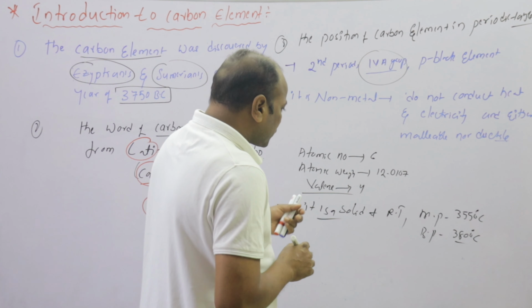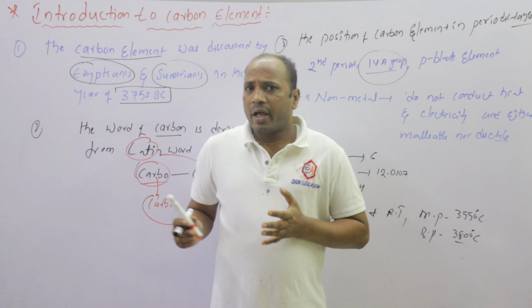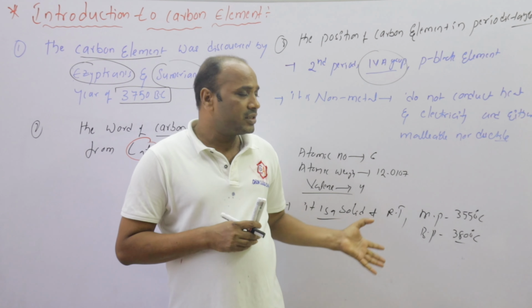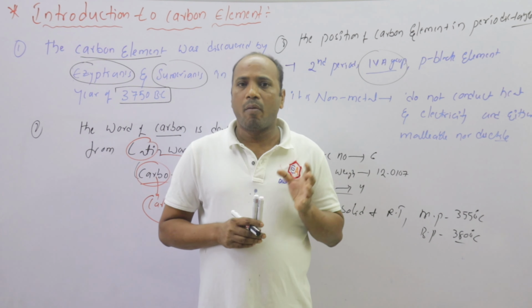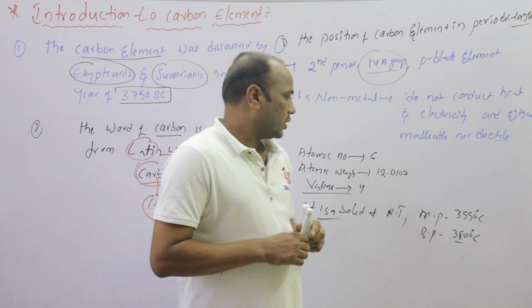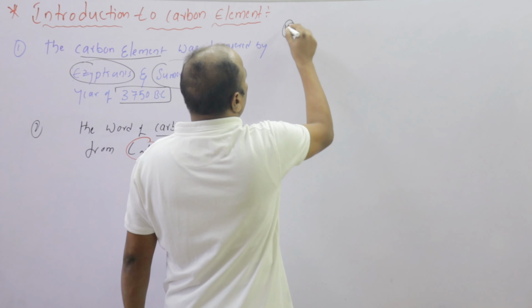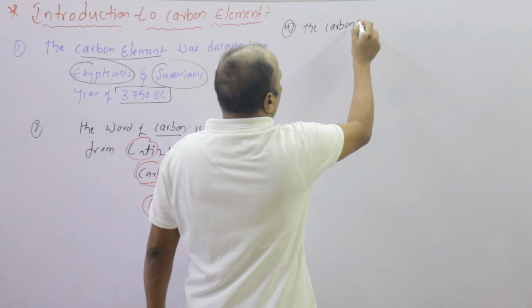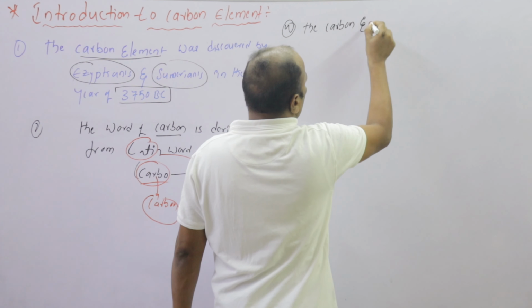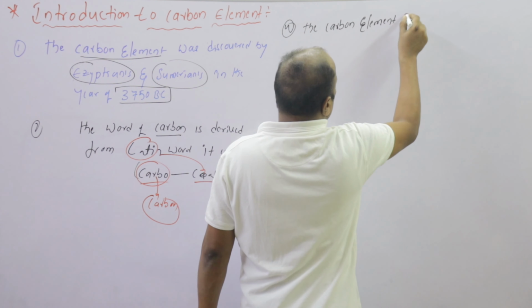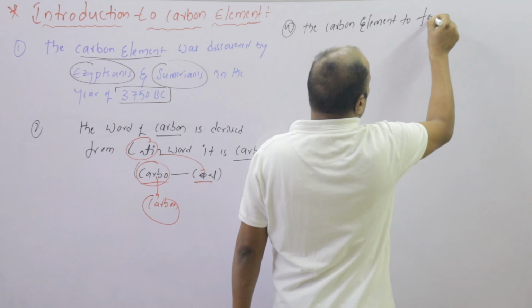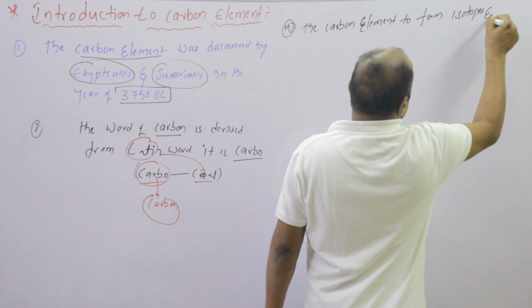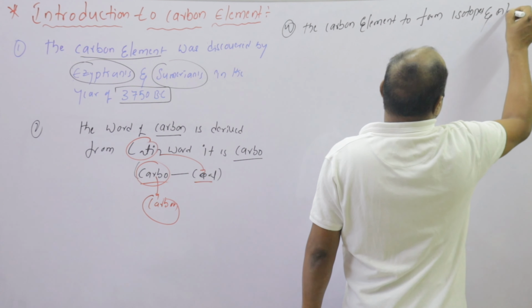And the carbon element forms isotopes and allotropes. The fourth point is that the carbon element forms isotopes and allotropes.